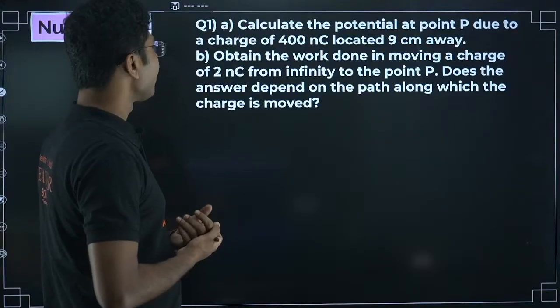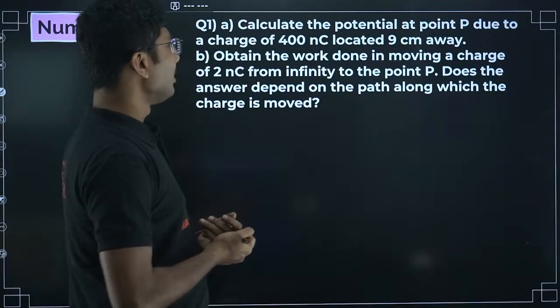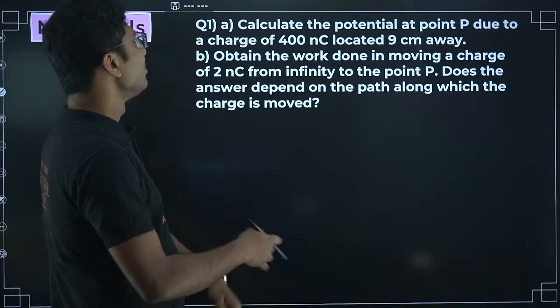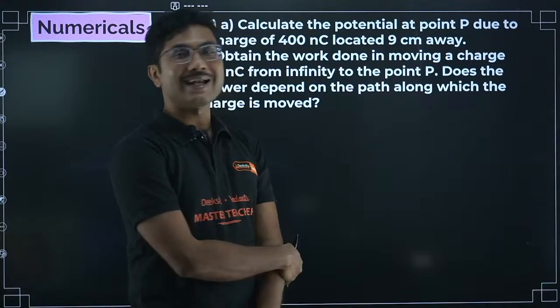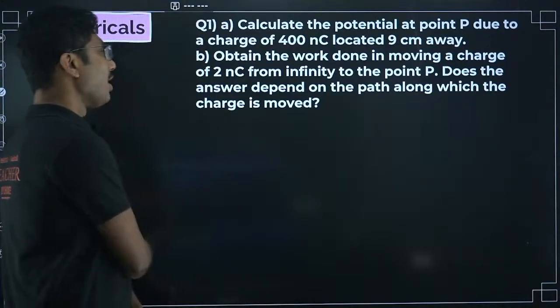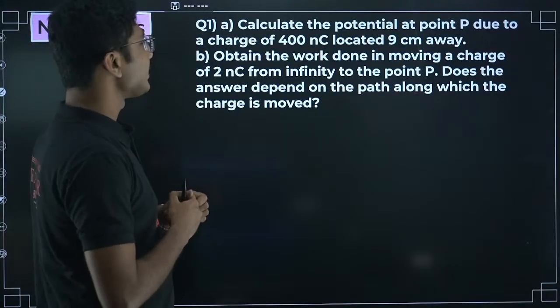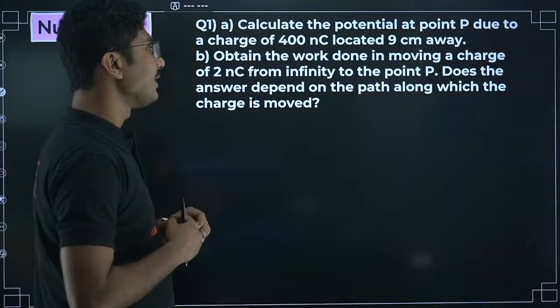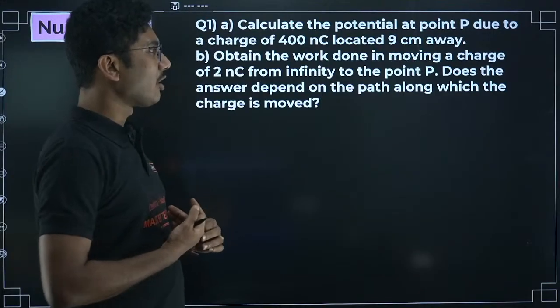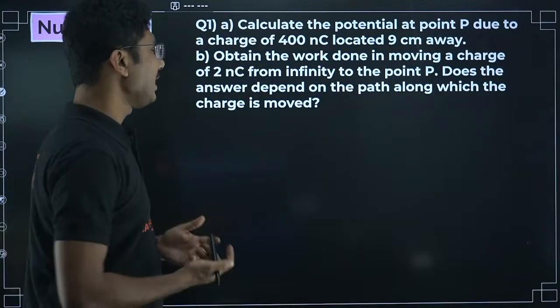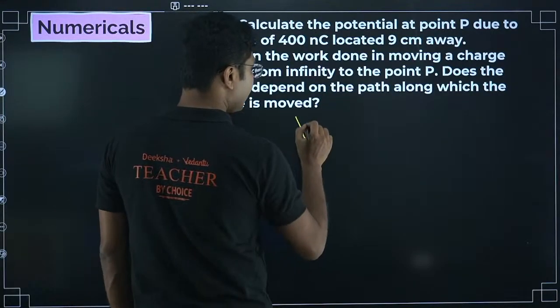So first look into the question. Calculate the potential at point P due to a charge of 400 nanocoulomb located 9 centimeter away. Obtain the work done in moving the charge 2 nanocoulomb from infinity to the point P. Does the answer depend on the path along which the charge is moved? So let's see step by step. First we have to calculate the electric potential.